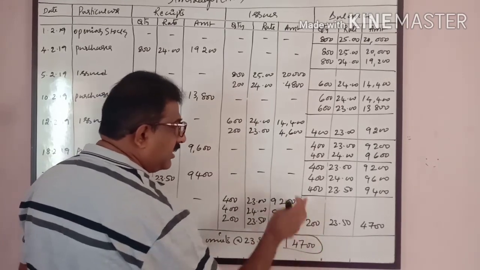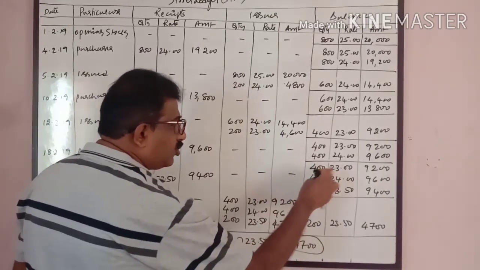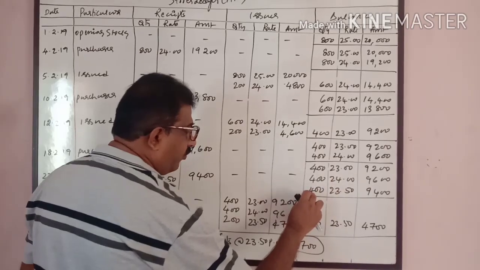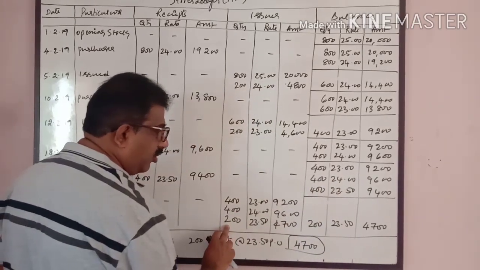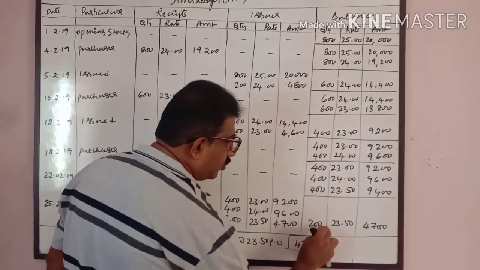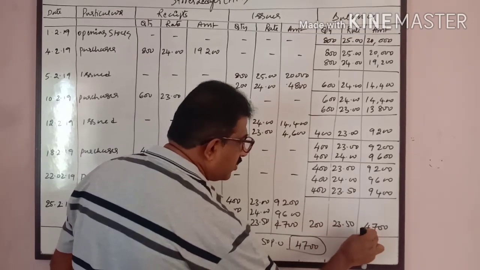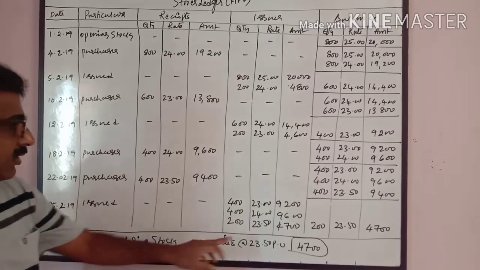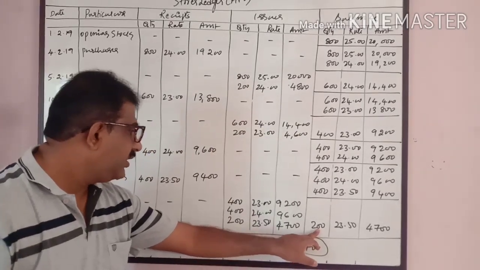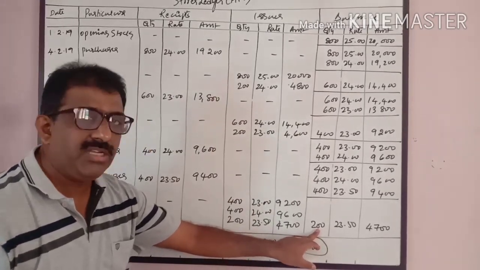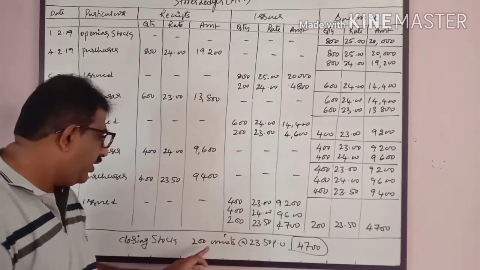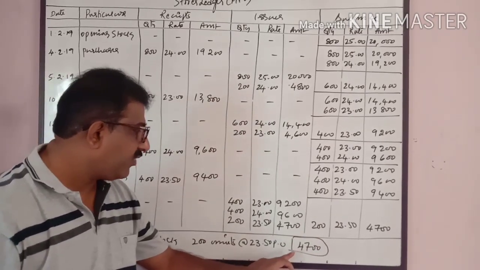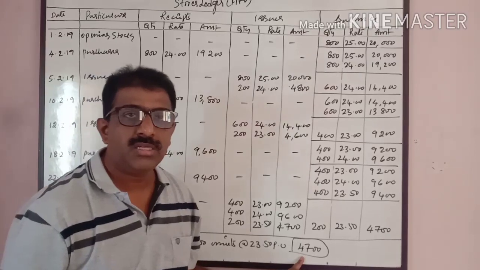The balance is, out of these two stocks, both got exhausted. Out of 400, 200 is already issued, remaining 200. 200 into 23.50, 4700. Now the closing stock left as on the end of February, that is 28th February, is 200 units at the rate of 23.50, 4700.